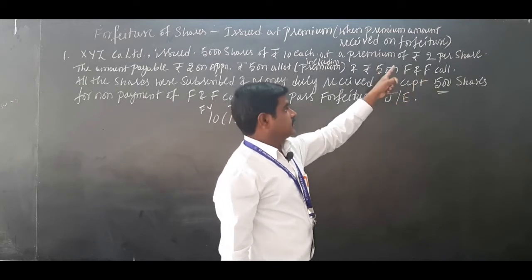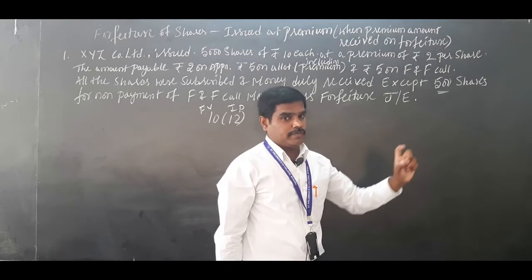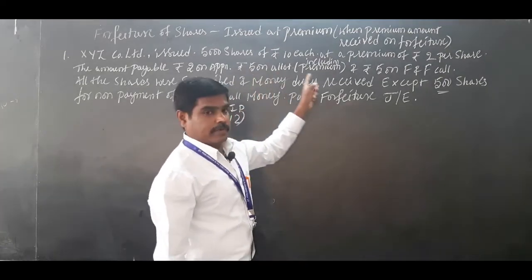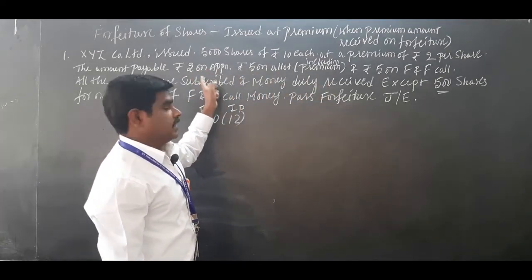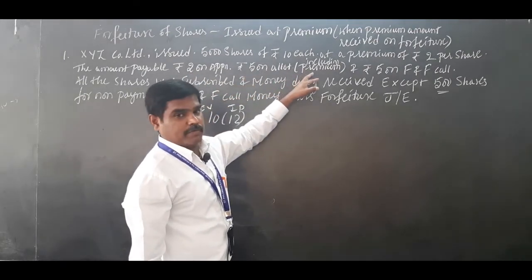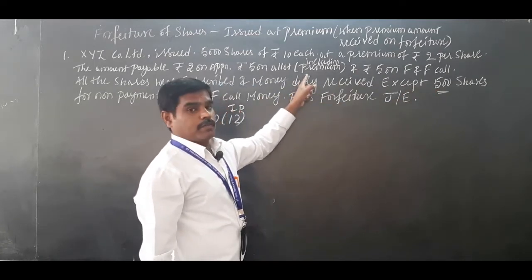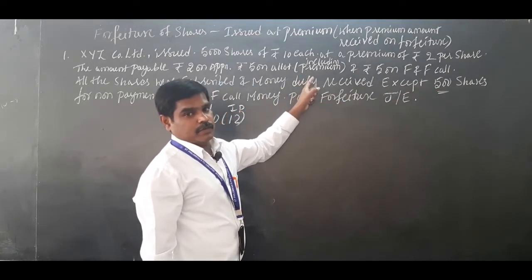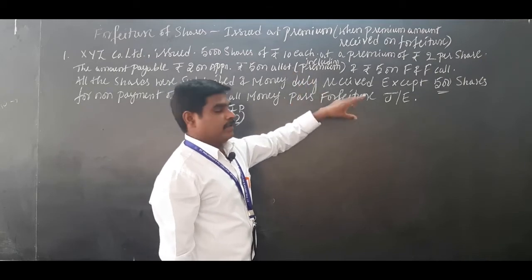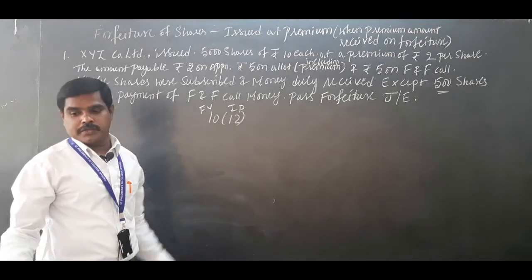Why are 500 shares cancelled? Because of non-payment of first and final call. Only one installment is not paid. 2 installments are paid, allotment is paid, application is paid, and allotment includes premium. That means on 500 shares premium amount is received. So, when premium amount is received on forfeiture, what is the journal entry? That is what we are going to pass.